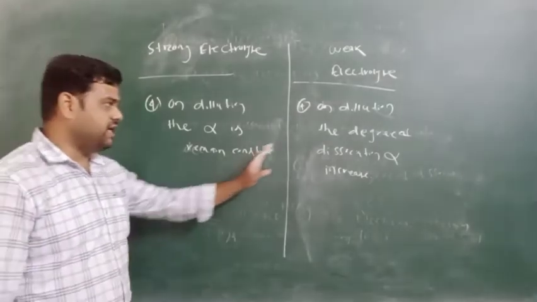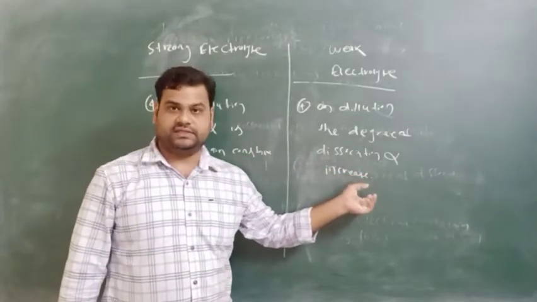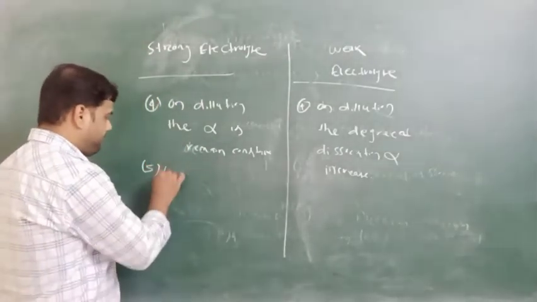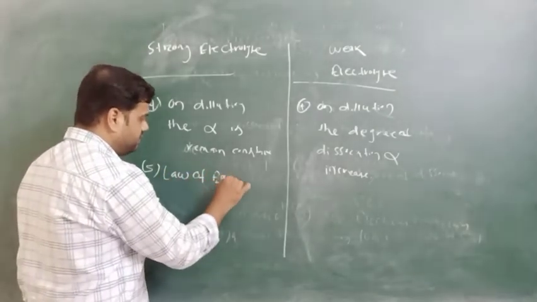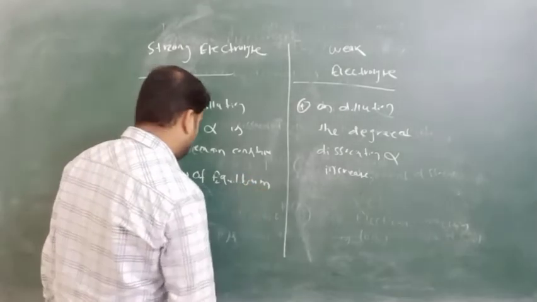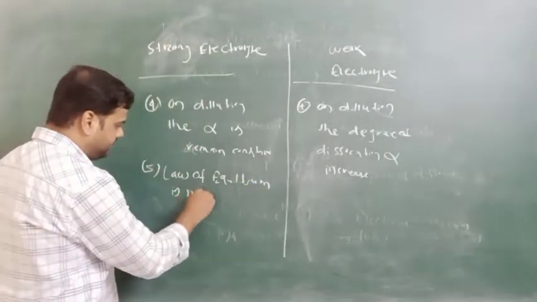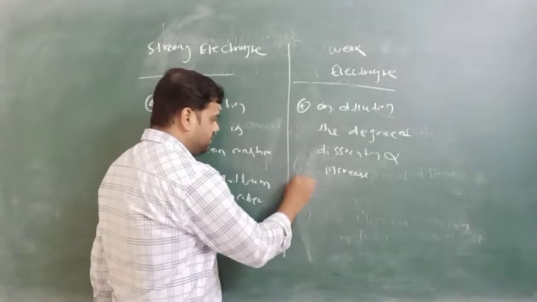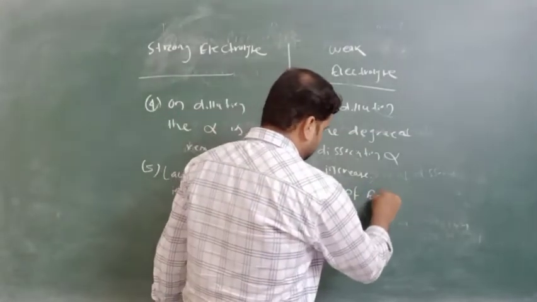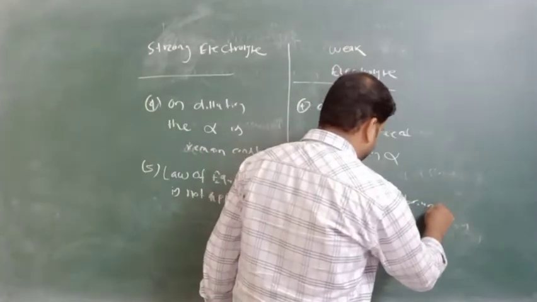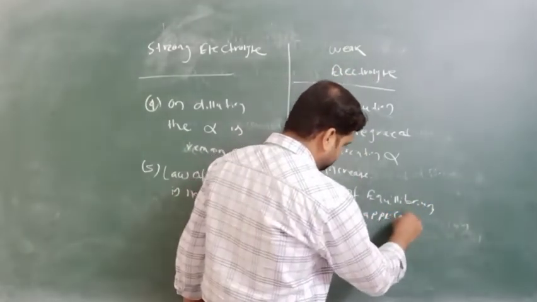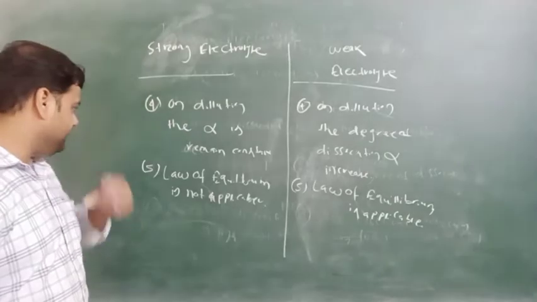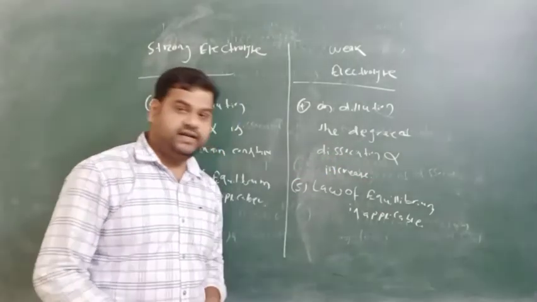The last point is the law of equilibrium: it is not applicable for strong electrolytes, and it is applicable for weak electrolytes. So we have added two more points: on dilution alpha remains constant, and on dilution the degree of dissociation alpha is increased.